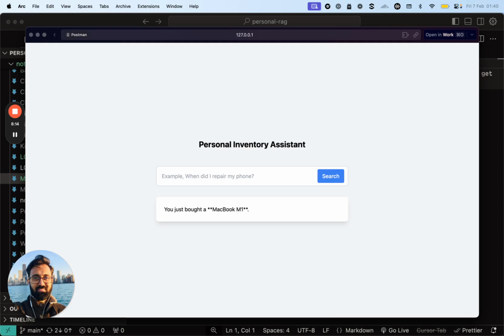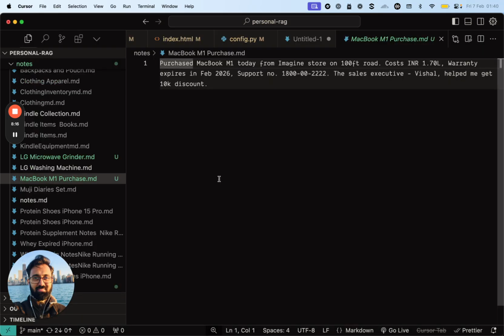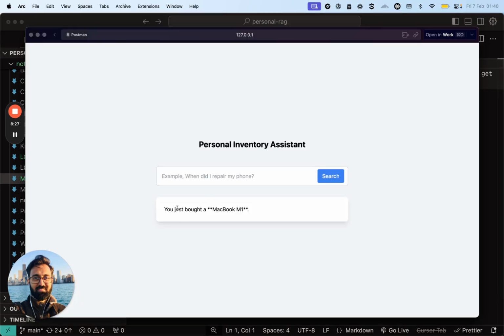You just bought a MacBook M1. I think it's also being smart and checking the dates when we added the notes in the background, and that is probably where the "just" comes into the communication over here.